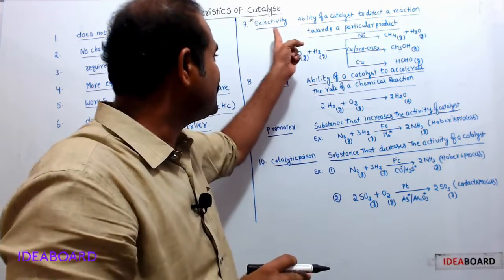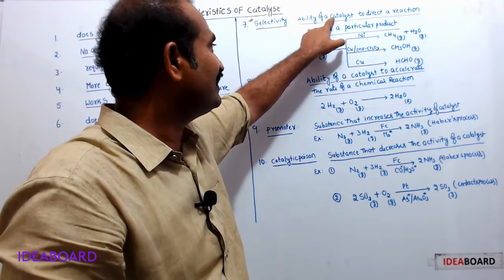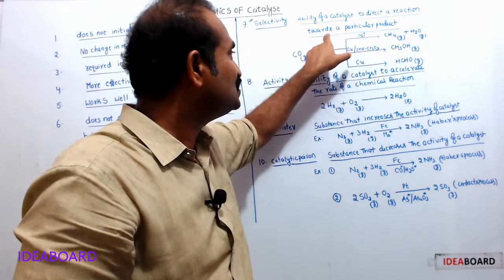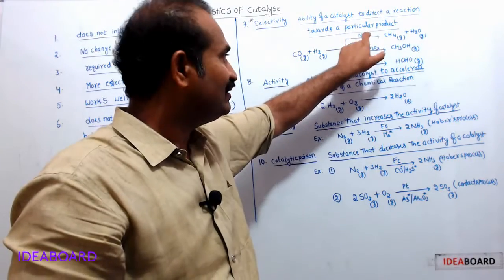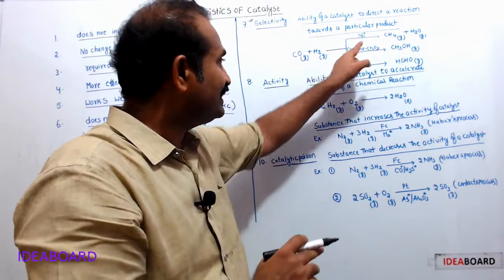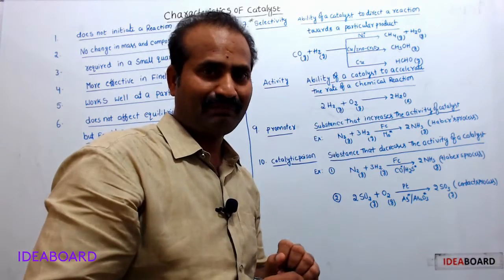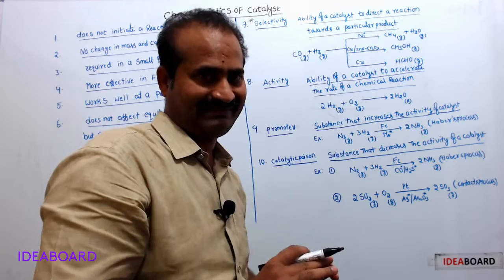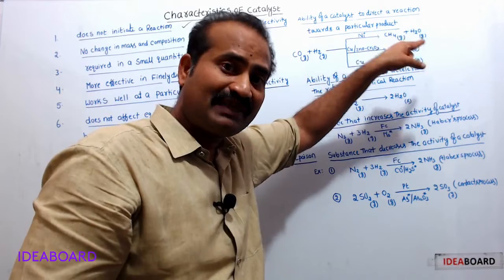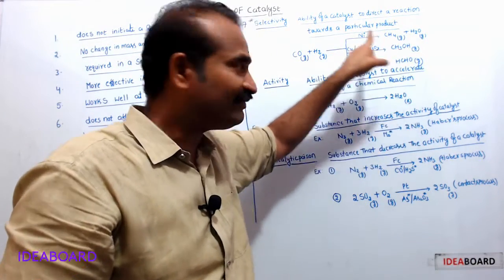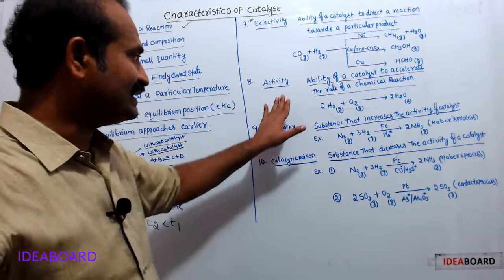That ability of a catalyst is known as selectivity. Selectivity means the ability of a catalyst to direct a reaction towards a particular product. In this case, a particular catalyst directs the reaction towards a particular product, but not towards other products. That ability of a catalyst is known as selectivity. Next, come to activity.